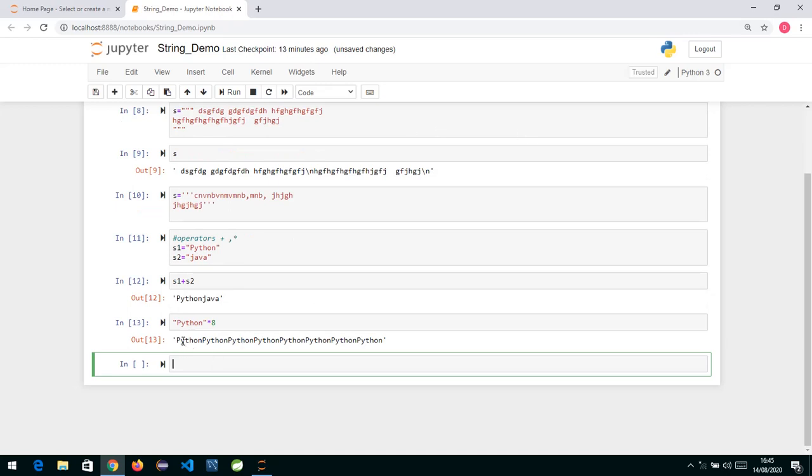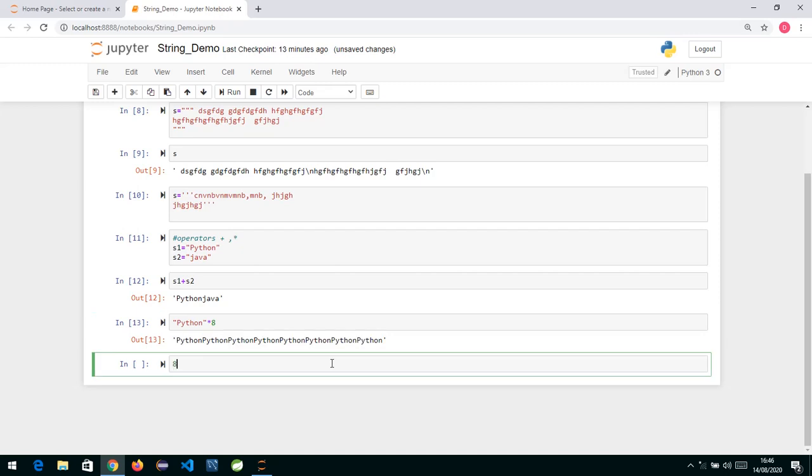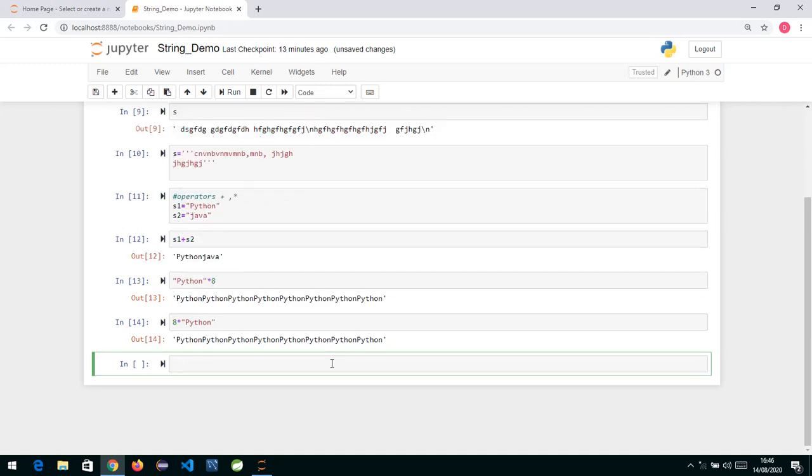If you see, it has multiplied by 8 and created 8 copies. So the star operator creates multiple copies of the given string. You can also write 8 star Python this way, which is also perfectly right, and it produces the same result. So the star operator is used for replication, we can call it the replication operator, and the plus operator is the concatenation operator. These are the two operators which we can use on strings.